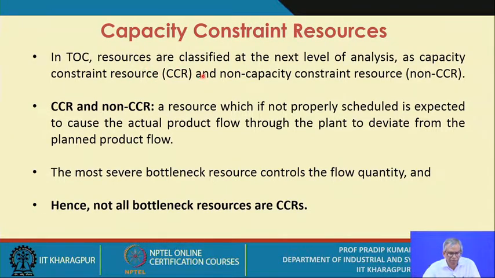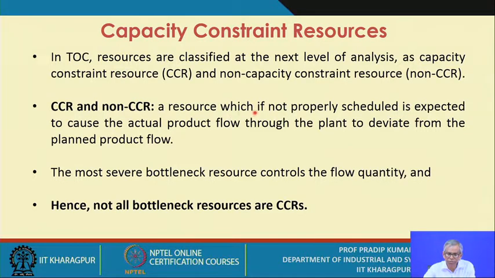In TOC, resources are classified at the next level of analysis as capacity constraint resources. First you have defined resource, you know what a constraint is. Now we are going to define two kinds of resources. One is the capacity constraint resource, and the second one is the non-capacity constraint resource. So what is a CCR and what is a non-CCR?